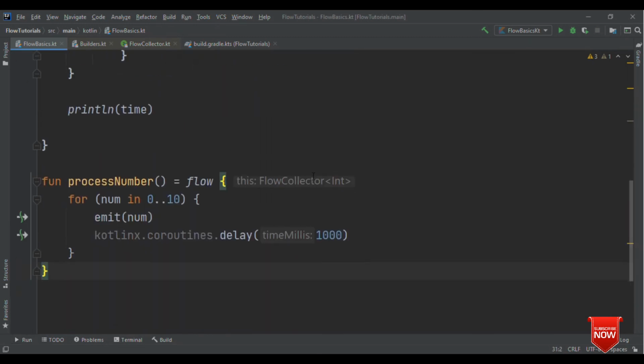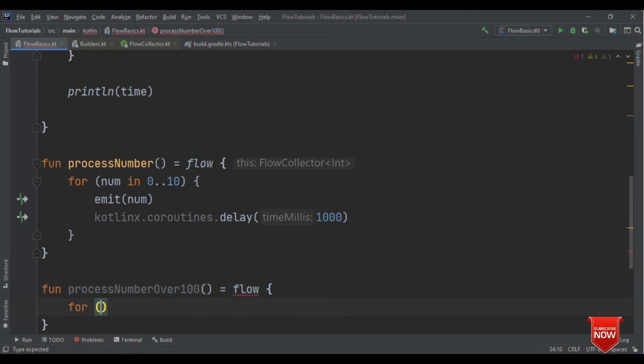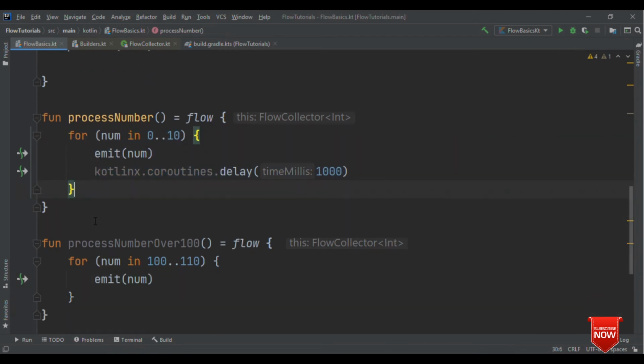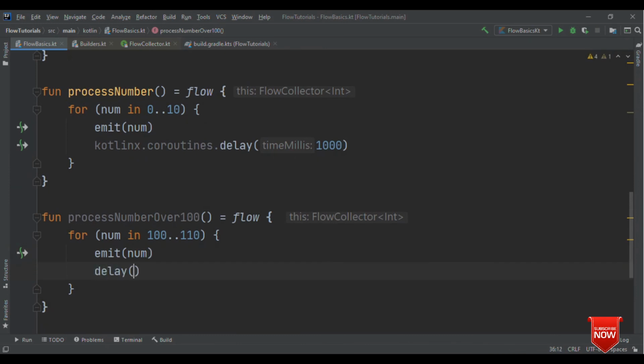So before I conclude this, let me also talk about zip and combine. Let's have one more flow, process num over 100. Let me create the flow once again here using the flow builder. Again, a for loop ranging from 100 till 110, and here it's just going to emit this number. So exactly the same thing we are doing here, we are doing the same thing in this function also. But one thing that we are doing here is, instead of running between 0 to 10, now we are doing it 100 to 110.